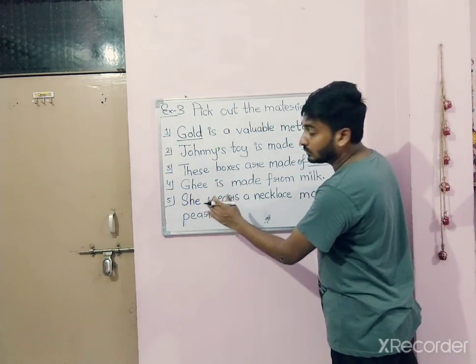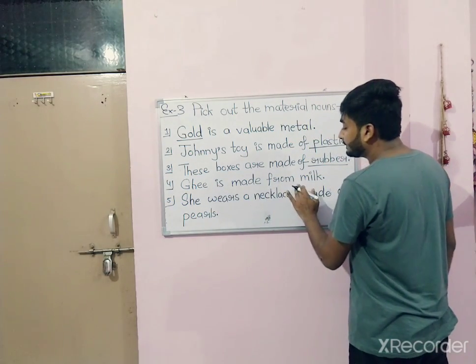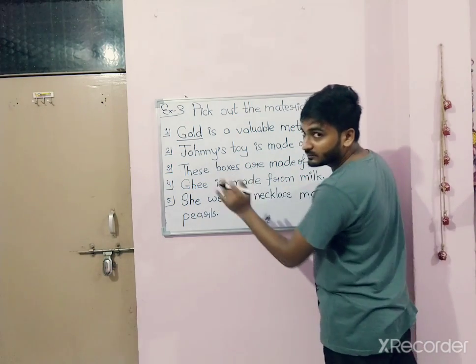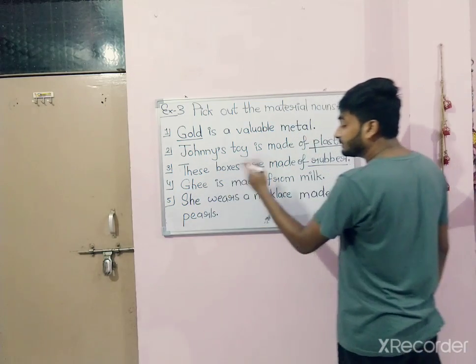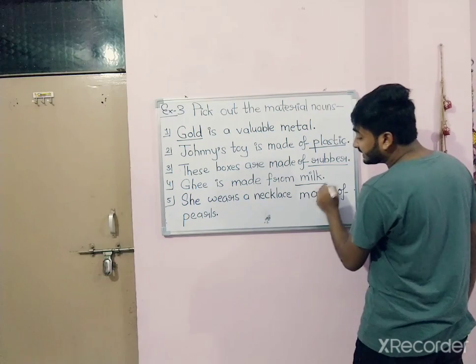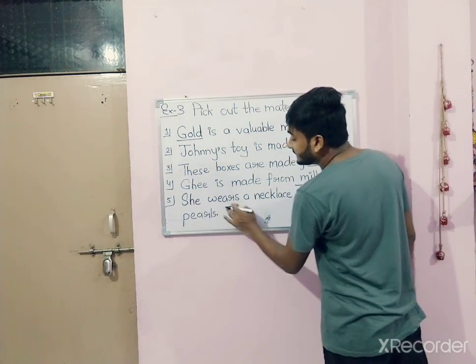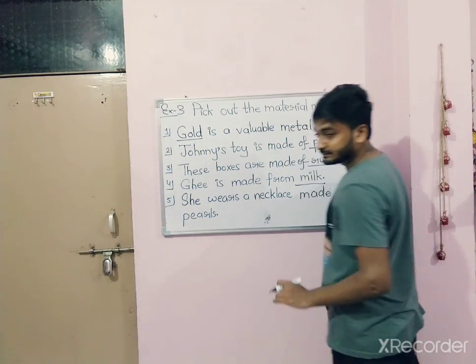Number 4. Ghee is made from milk. Which is the object? क्या बनाया है हमने? Ghee. From which material? Milk. Number 5. She wears a necklace made of pearls.